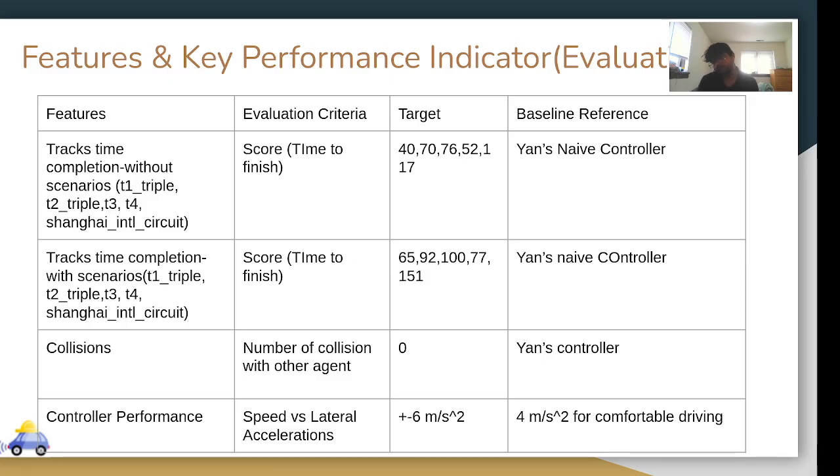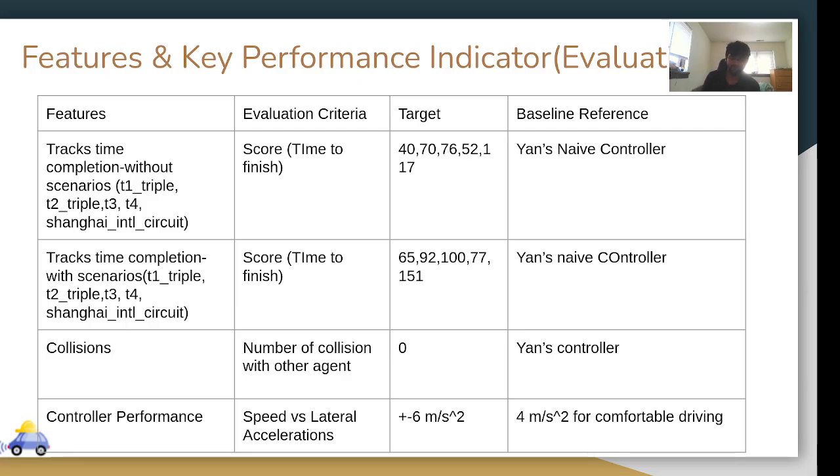Both of them have similar evaluation criteria, which is a score or time to finish. Jan's naive controller is able to do it in a certain time. I want to do it at least faster than that. For the initial target, I'm aiming for 10% faster than that. Then the number of collisions has to be 0.